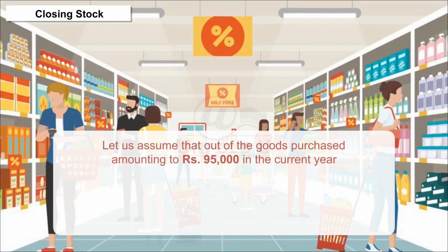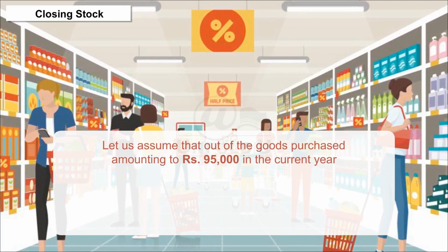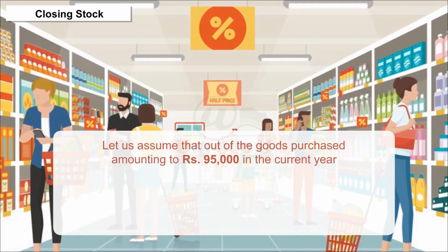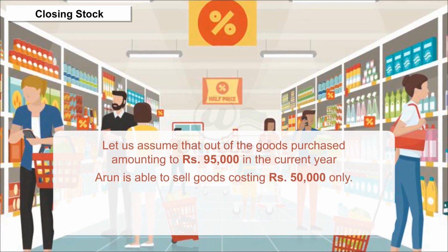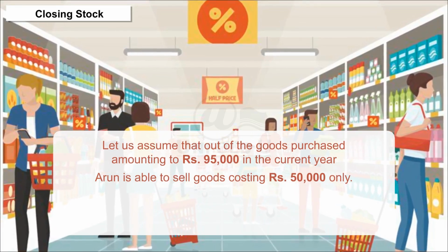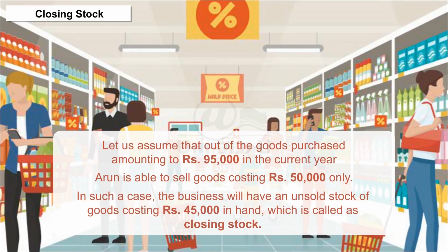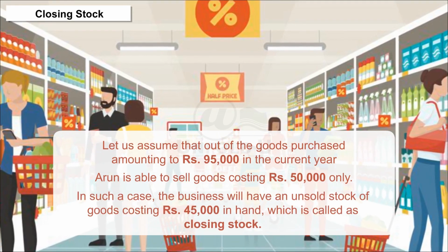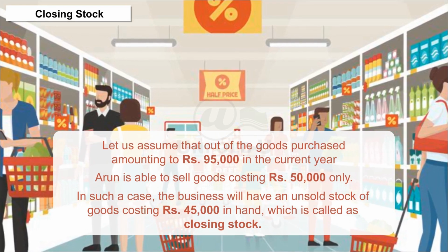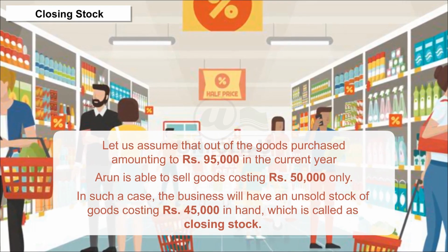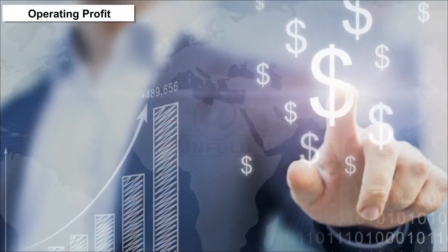Let us assume that out of the goods purchased amounting to 95,000 in the current year, Arun is able to sell goods costing 50,000 rupees only. In such a case, the business will have an unsold stock of goods costing rupees 45,000 in hand, which is called closing stock.